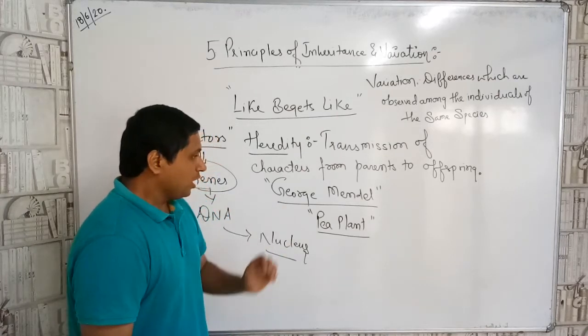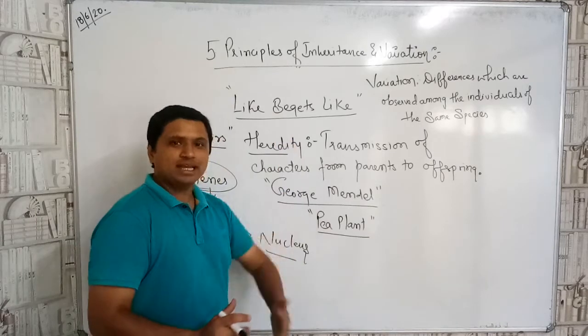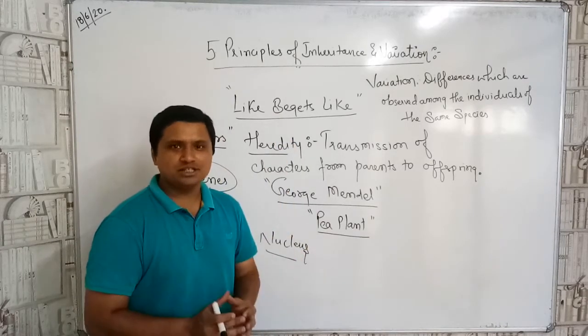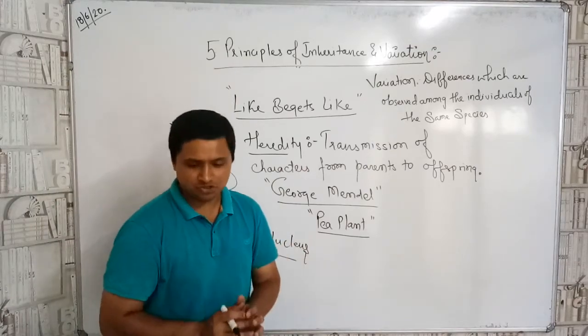Now, what did Gregor Mendel do, children? He studied all the characters of the plant. What are the characters or traits that he studied? Let us write down and study one by one, children.